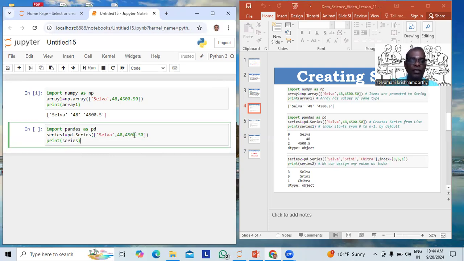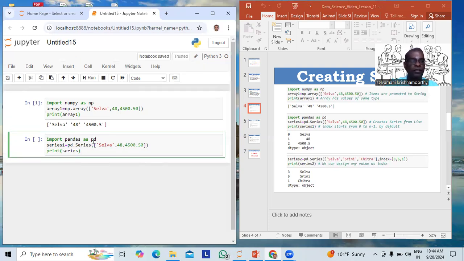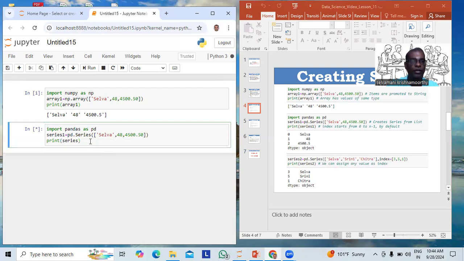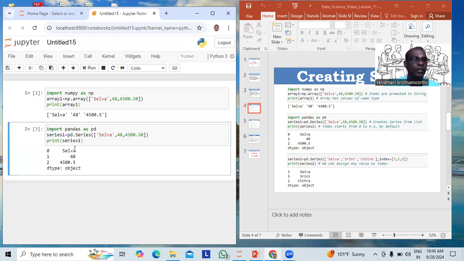So this creates one series from a list. The list contains elements of different data types. A series can contain elements of different data types. Let us check. Sorry, it should be series1. Here, Selva, 48, 4500.50. The data type is not promoted to string. Okay. These are the data label or index. 0 is associated with Selva, 1 is associated with 48, 2 is associated with 4500.50. This data label we can change. By default, it will be 0, 1, 2.